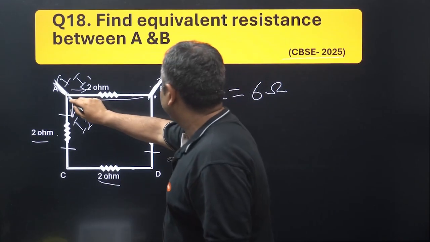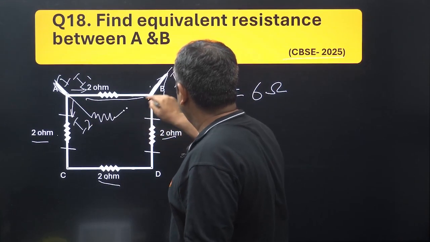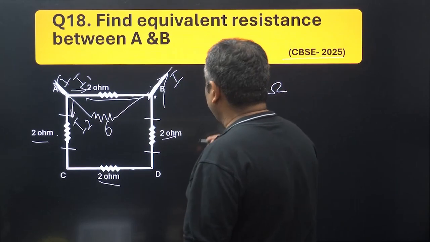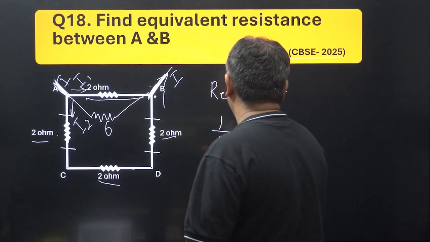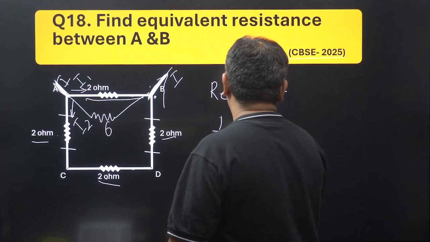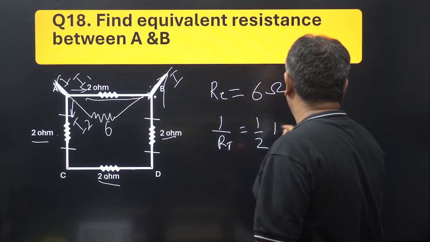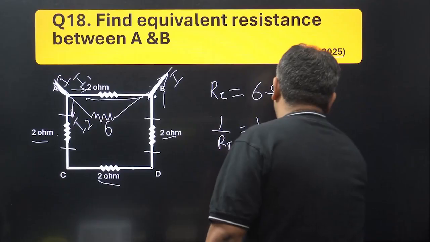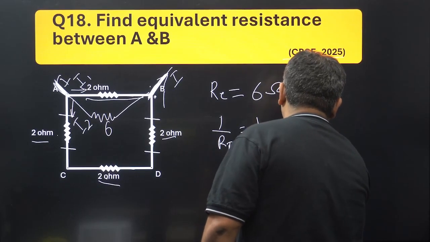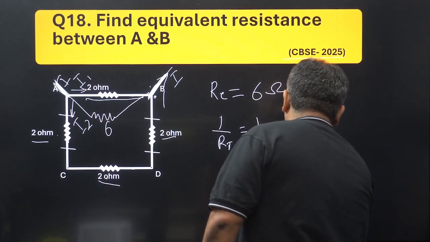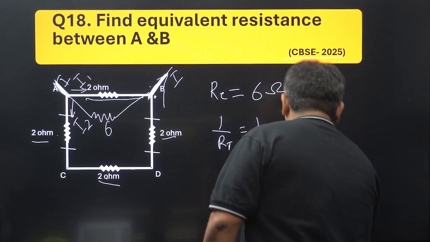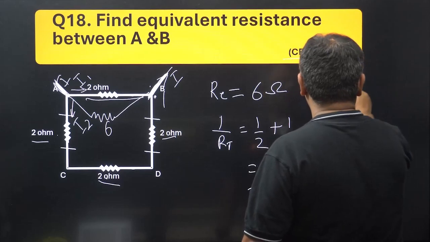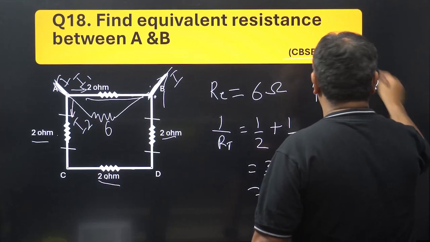So now you see it looks kind of into parallel. This is 6 ohm, this is 2 ohms. So what would be the total resistance equivalent? 1 upon RT would be equal to 1 upon 2 ohms plus 1 upon 6 ohms. Let us take LCM, 6. So this is equal to 3, and this will be equal to 1, this will be equal to 6, that is equal to 4 upon 6, which is equal to 2 upon 3. Now this is 1 by RT. RT would be equal to 3 upon 2 ohms, right?